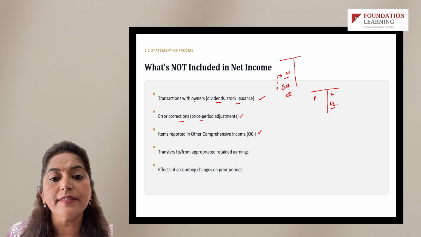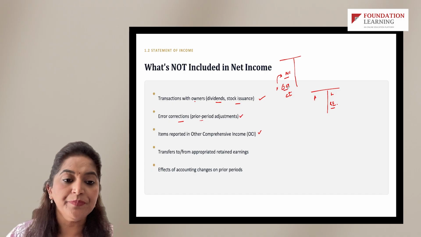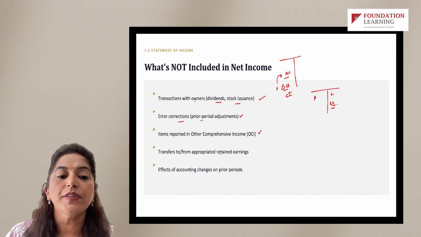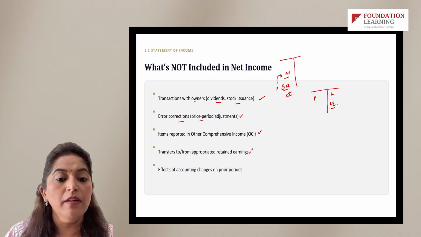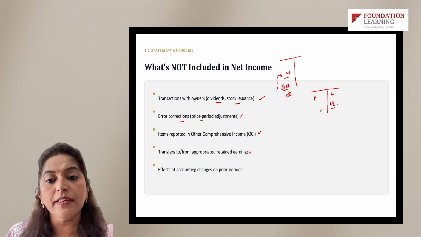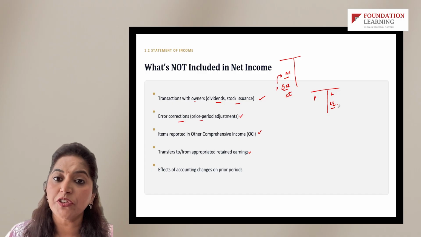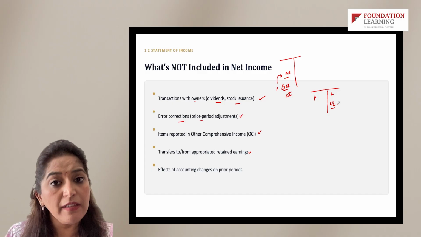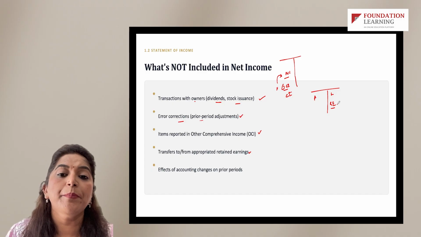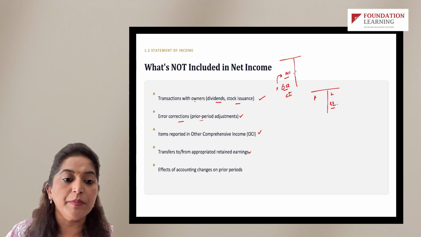They are presented as a separate component. Then transfers to or from appropriated retained earnings. As we said, retained earnings adjustments are done with retained earnings, never impacts the net income calculation, right? It does not impact the net income calculation.